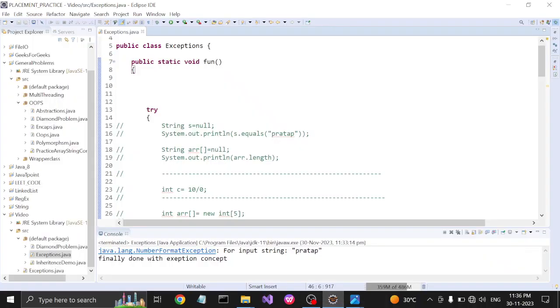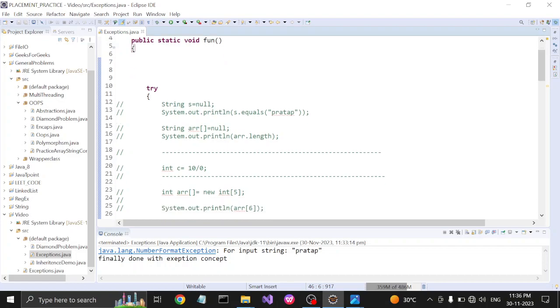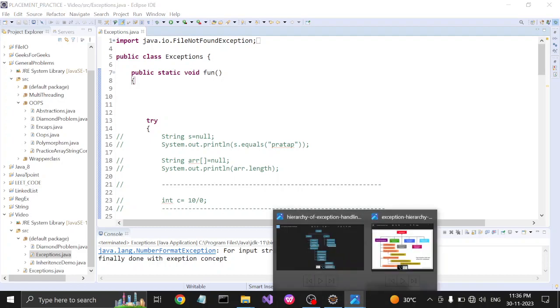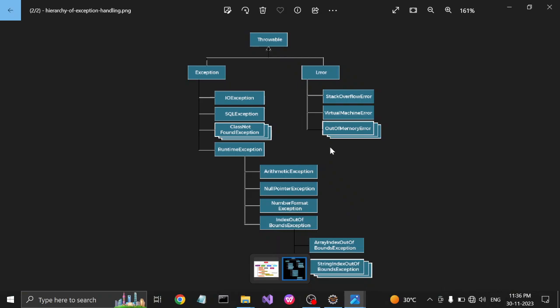In this video we are going to discuss one of the most important Java topics, which is exception handling. Exception handling is a mechanism to handle runtime errors. So before the practical we have to see the hierarchy of exception handling. Throwable is the superclass of the exception hierarchy.